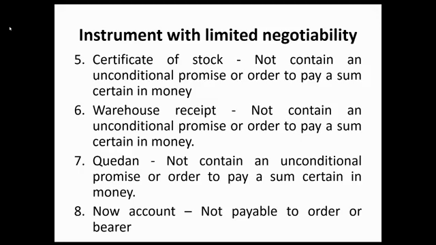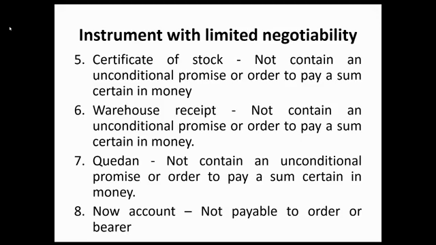Warehouse receipt is non-negotiable for the same reason; these are deliverable in goods. Kidan is also a warehouse receipt, but particularly you store sugar. And these are non-negotiable because they do not contain an unconditional promise or order to pay a sum certain in money. Deliverable din siya in goods.